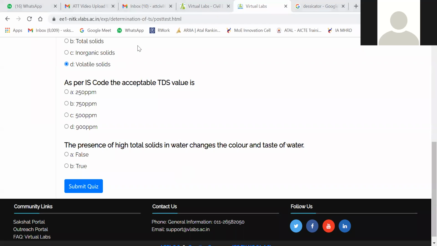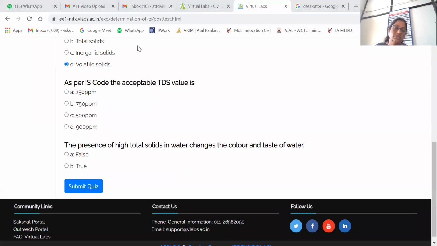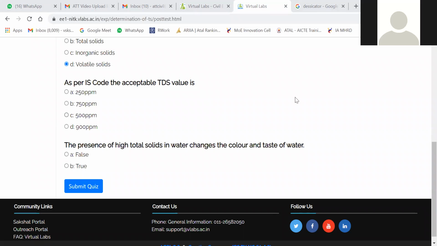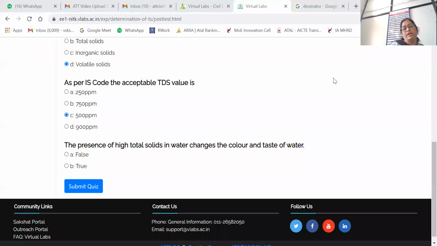Okay, option C. So many of you, Pragati, Swapnil, Suryavansh, have answered option C, so I will go by your answer, option C. The presence of high total solids in water changes the color and taste of water.